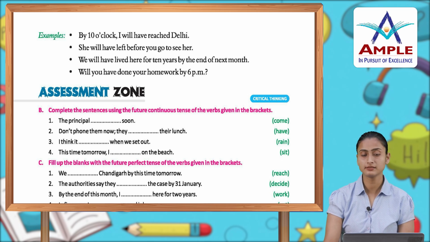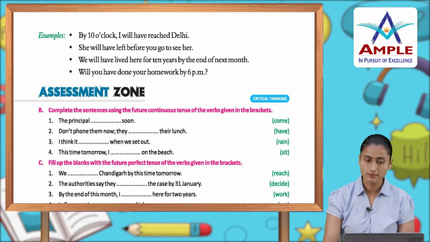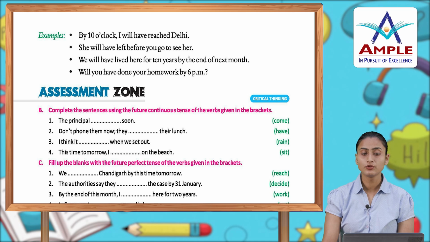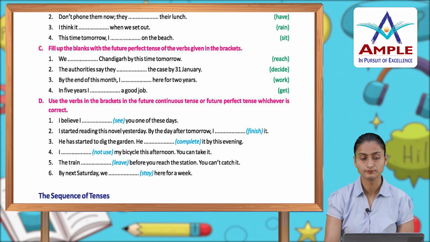Assessment zone. Complete sentences using the future continuous tenses of the verbs given in the brackets. The principal is going to come soon. Fill up the blanks with future perfect tense of the verbs given in the brackets. We dash Chandigarh by this time tomorrow. We will reach Chandigarh by this time tomorrow.